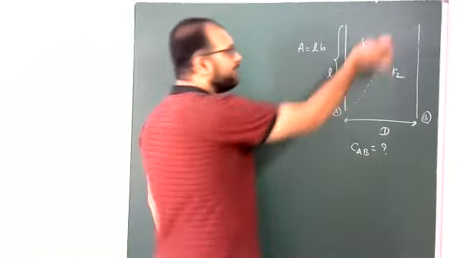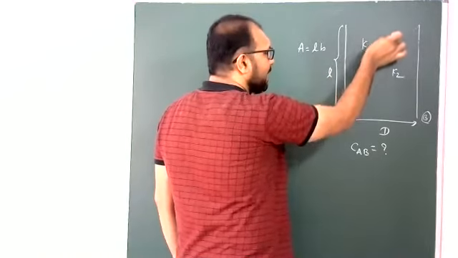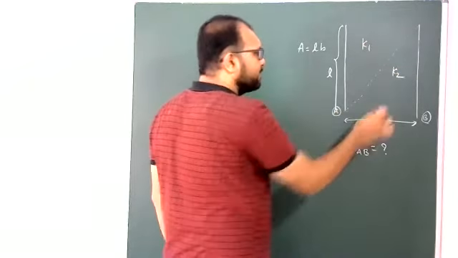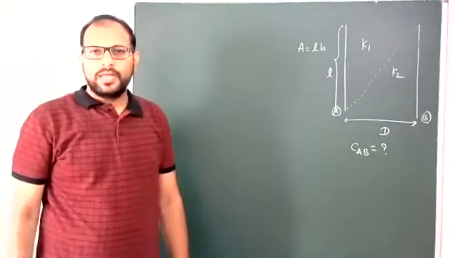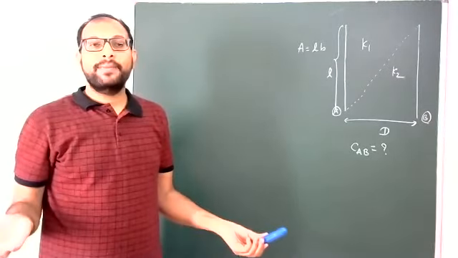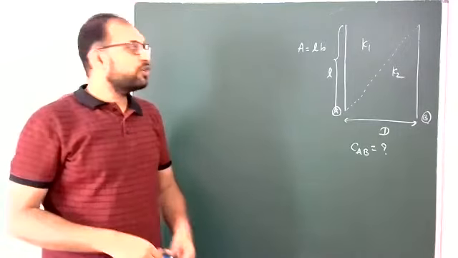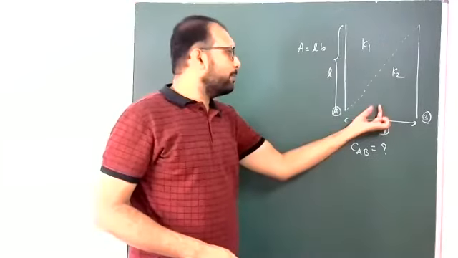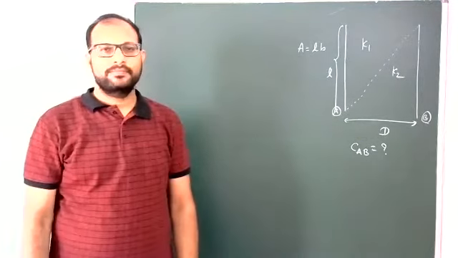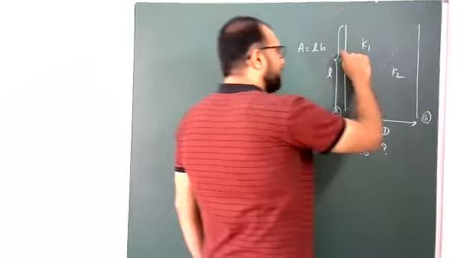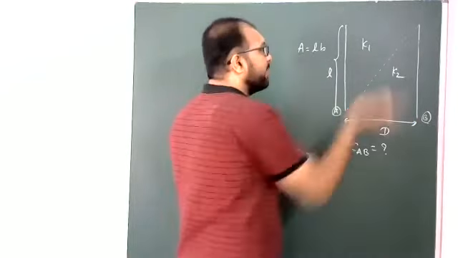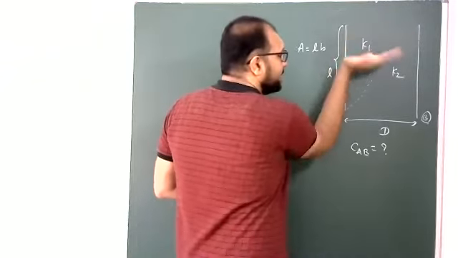Suppose I divide along the plates: this is one portion, that is another portion. Those two portions may not be in parallel, so dividing parallel to the plates is wrong. Now perpendicular to the plates: I am dividing this complete space into lines.